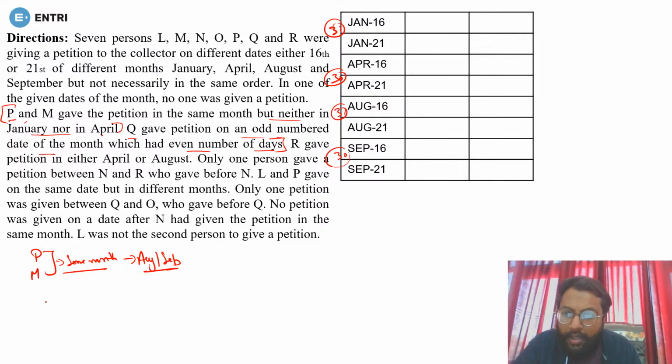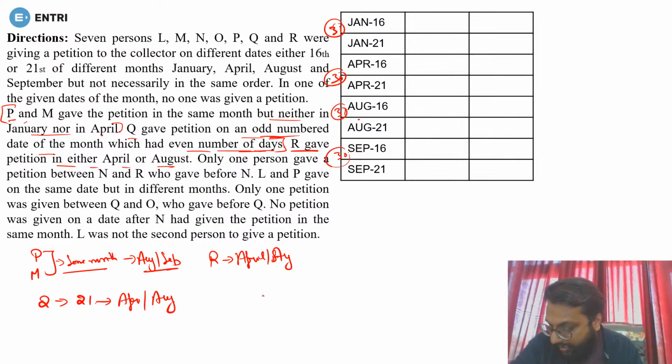Done. Next, Q gave a petition on an odd number date of the month which had an even number of days. First of all, Q is giving the petition on an odd number date. So the odd number date, you already know, is 21. That is very sure. And also they are saying it must be in a month which has an even number of days. So the even number of days months are April or August. Yes or no? It is April or August. So it means you can have Q on 21 of April or August. Is it clear? Done. Okay, next, R gave the petition in either April or August.